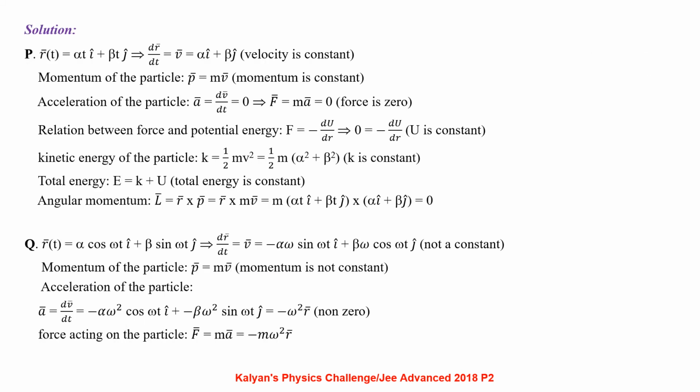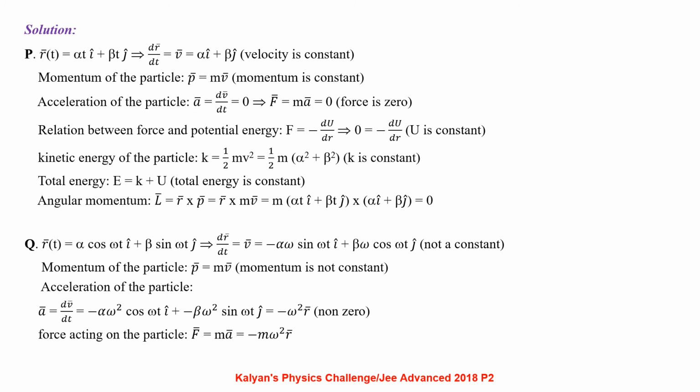For option P, r bar t equal to alpha t i plus beta t j, dr by dt equal to v bar, that is alpha i plus beta j, so velocity is constant. Momentum of the particle p bar equal to m v bar, so momentum is also a constant value. Acceleration of the particle a bar equal to dv by dt, that is 0, indicating that force is also 0. Relation between force and potential energy, F equal to minus dU by dr, 0 equal to minus dU by dr, indicating that U is constant.